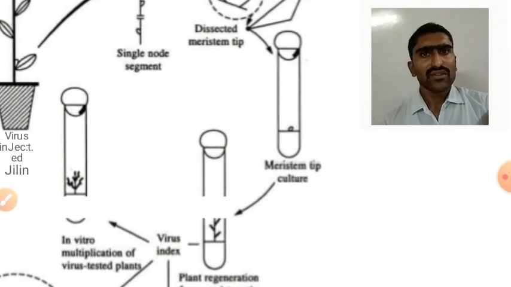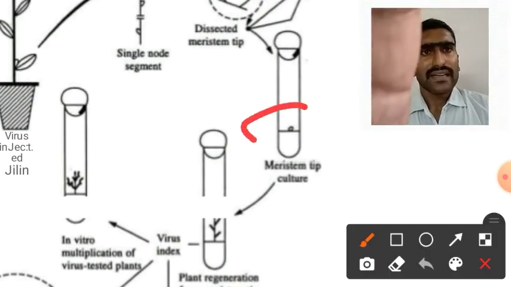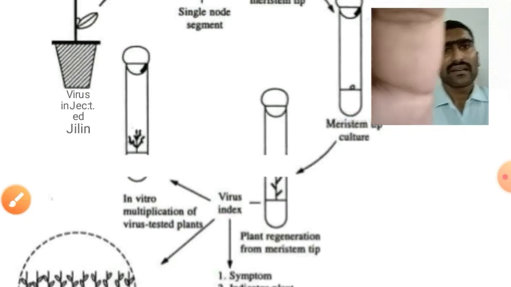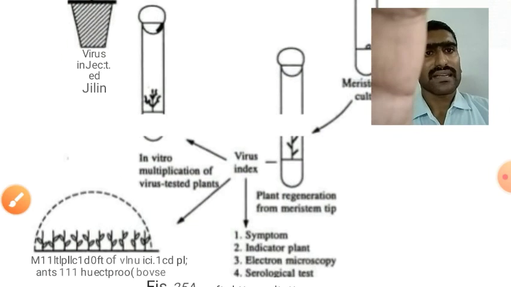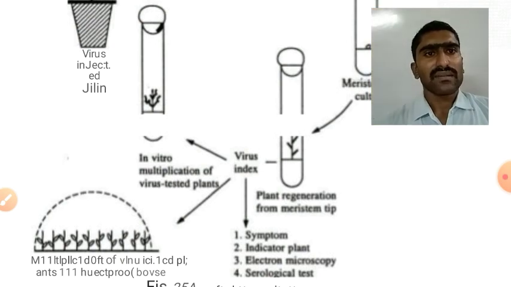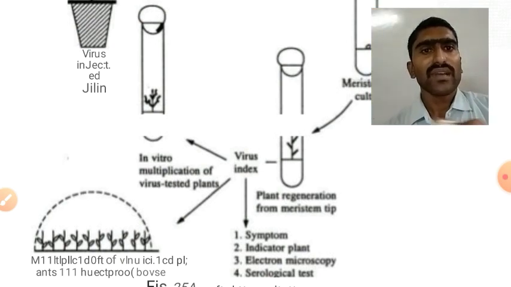Inside this test tube you will find the dissected segment of meristem, which is put inside the culture medium. Here the plant regeneration starts from the meristem tip, and we can use that plant for different purposes, such as in vitro multiplication. We can have many plantlets. Okay.